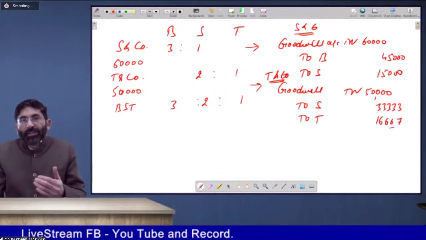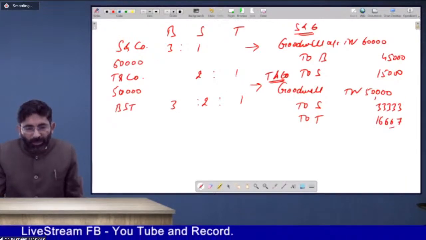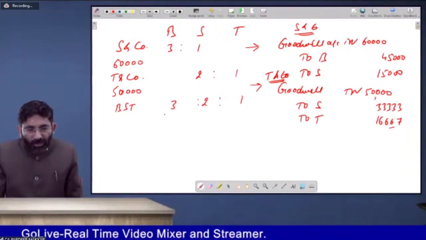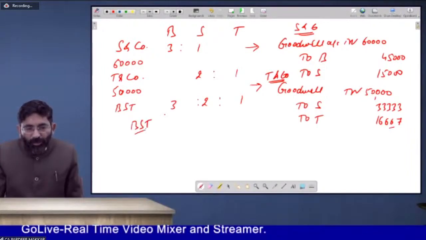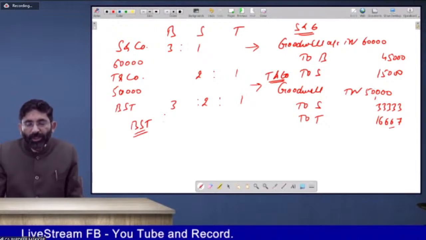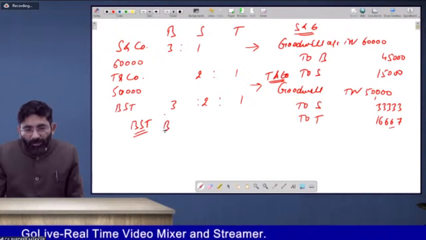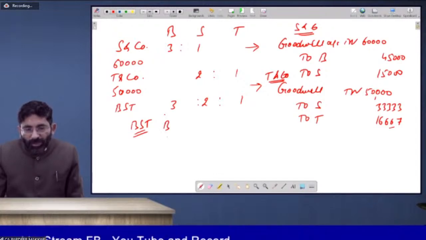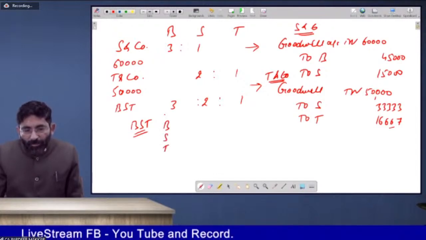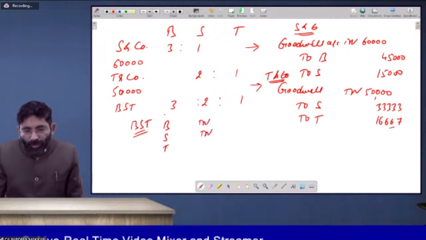Now we have raised the goodwill. When we have to write off the goodwill, that will be written off in B, S, T. We will assume that it is just like a change in profit sharing ratio. In the new firm, the partners B, S, T will be debited in the new ratio.